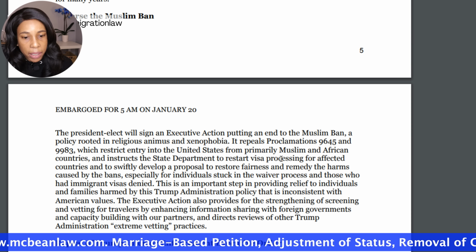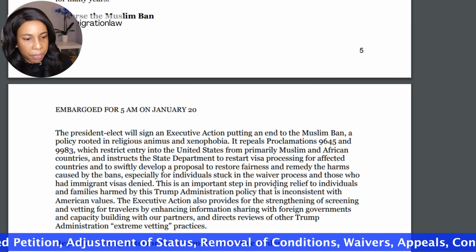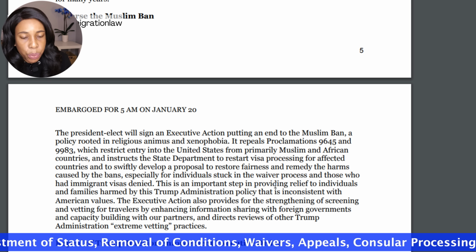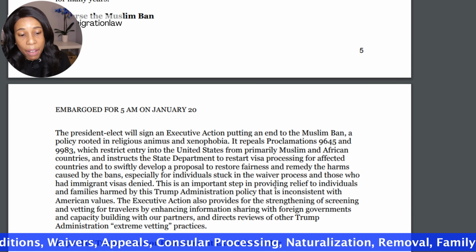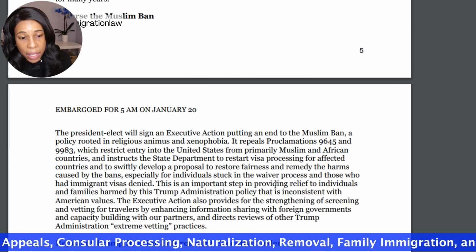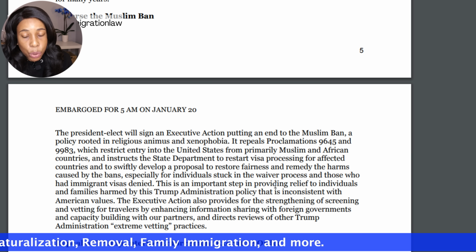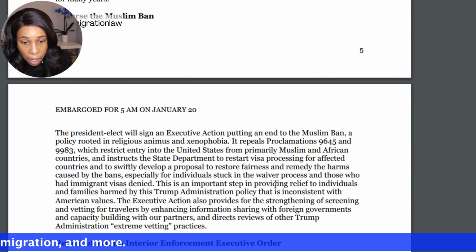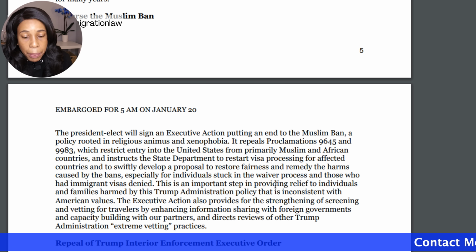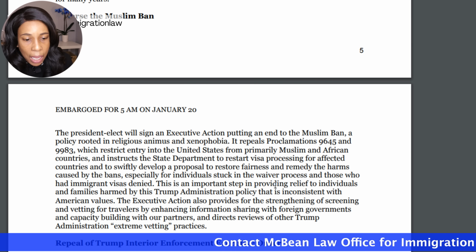Let's read the document itself. It says the executive order repeals proclamations 9645 and 9983, which restrict entry into the United States from primarily Muslim and African countries. And the executive order instructs the State Department to restart visa processing for affected countries and to swiftly develop a proposal to restore fairness and remedy the harms caused by the bans.